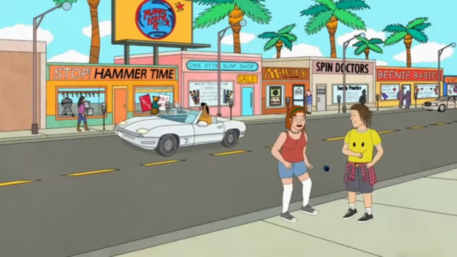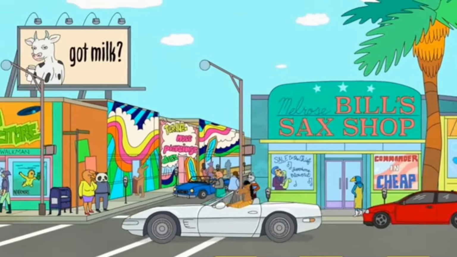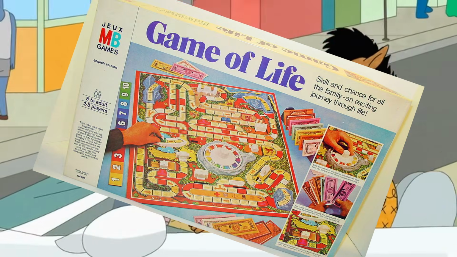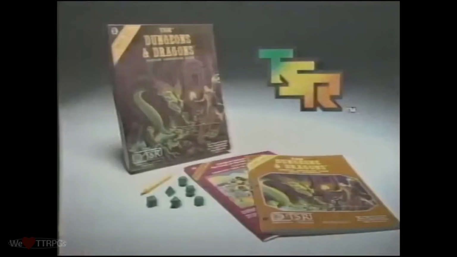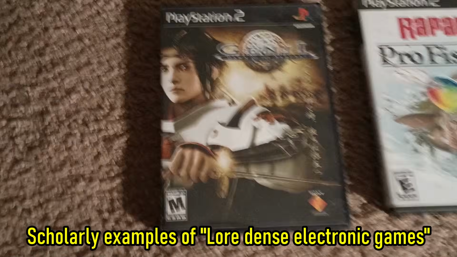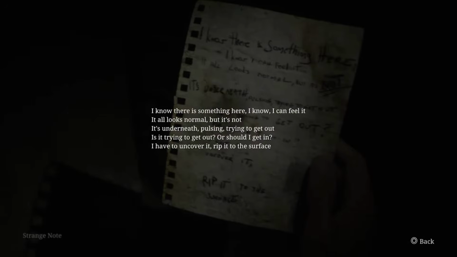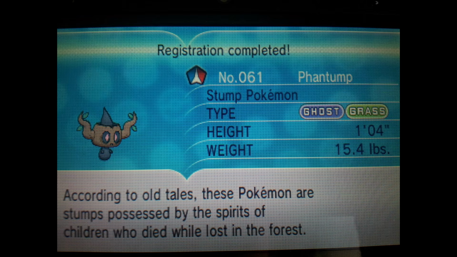Though this happened in the early 90s, the term has been retroactively applied to similar instances of mini lore expansion like what you'd find in old action figure boxes and board games, particularly RPG-based games like the little-known indie sensation Dungeons & Dragons. As more lore-dense electronic games rose to prominence, the idea of flavor text was implemented with them. Now we find it comfortably across all kinds of video games, from unsettling letters in a survival horror game to unsettling entries in a Pokédex. But there's another kind of flavor more suited for the audio-visually dynamic video games we have today.